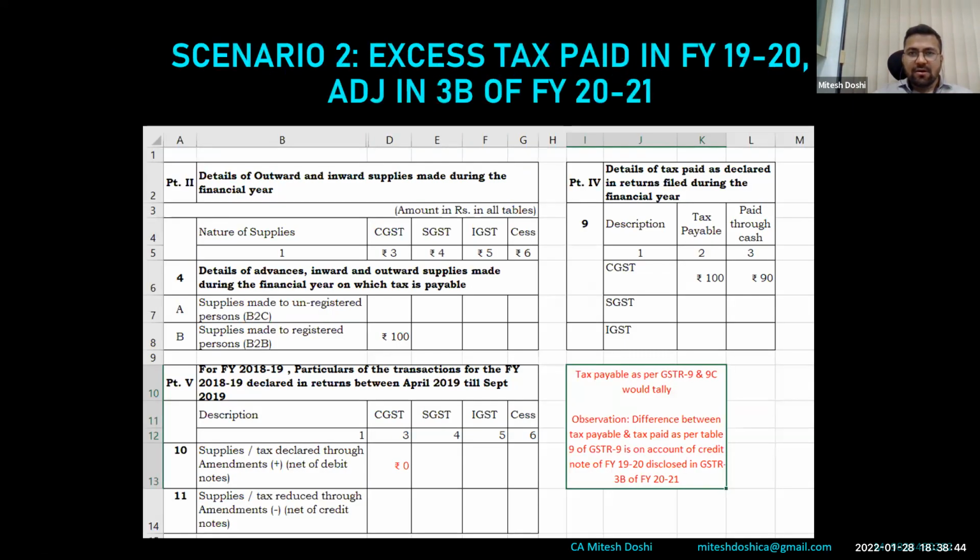Second possibility is excess tax has been paid in 1920 and adjustment has been made in 2021. In that case, we can disclose 100 rupees in table 4, and there would be a difference in table 9, the tax payable as per 9 and tax paid as per 9. There would be a difference. Ideally, we used to put it in observation that the difference is on account of liability of 1920 that has been reduced in 2021. However, liability has been properly discharged for 2021.